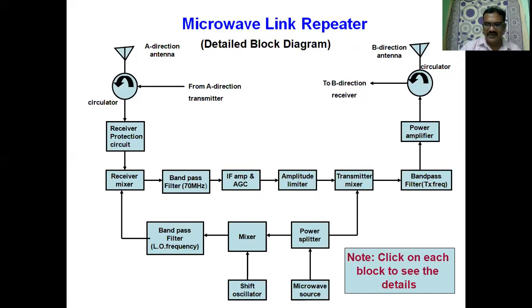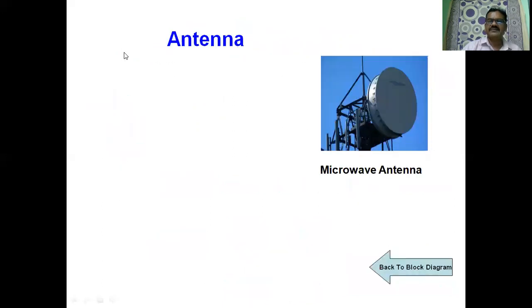From the A direction we are receiving the signal and it is transmitted toward the B direction, that is toward the receiver. We will discuss each and every block in detail now. If you click on each block, you can know the details about the A direction antenna.